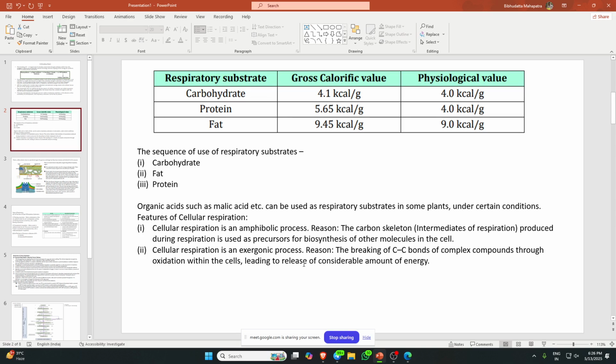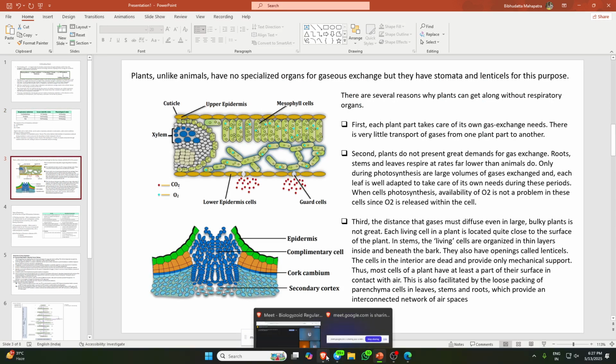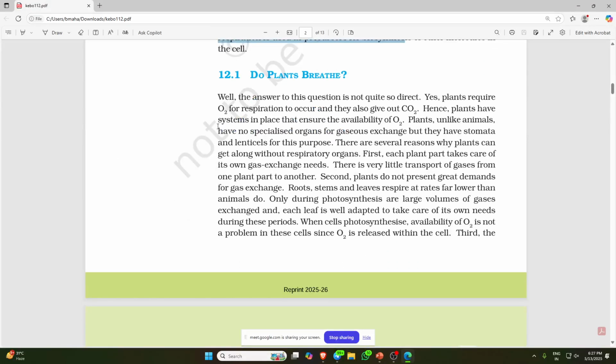When there is a release of energy, the chemical reaction is generally exothermic in nature. Okay, so let's go to the NCERT again. I think you understood. Now comes the question: do plants breathe?